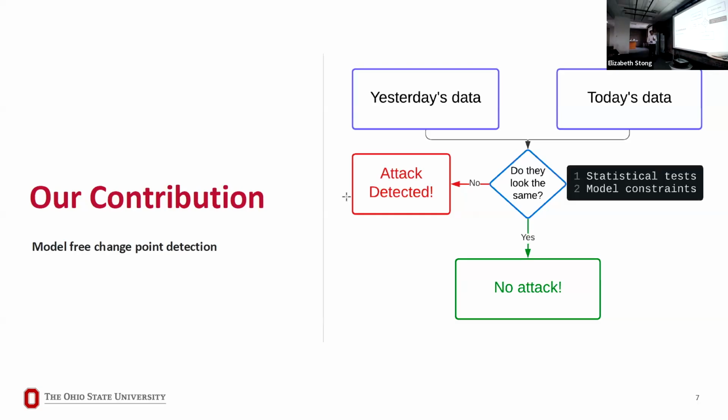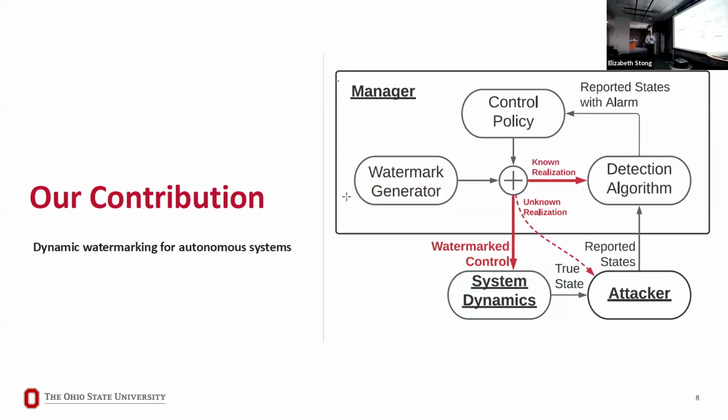So suppose we have yesterday's data from the building, we have today's data from the building. Do they look statistically the same? So that's the test that we are designing. And if they don't look the same, then attack is detected. If they look the same, then there is no attack in the system. So what we are trying to do is create statistical tests and imbibe in them a model constraint so that we are able to detect the attack in a reasonable time frame.